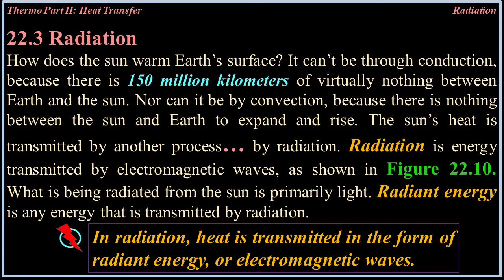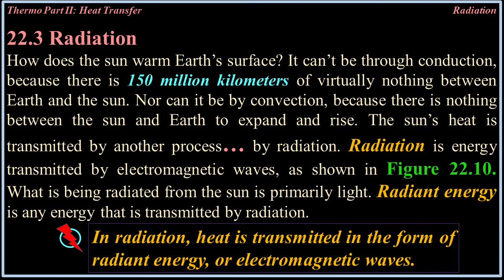22.3. Radiation. How does the sun warm Earth's surface? It can't be through conduction because there is 150 million kilometers of virtually nothing between Earth and the sun. Nor can it be by convection because there is nothing between the sun and Earth to expand and rise. The sun's heat is transmitted by another process, by radiation.